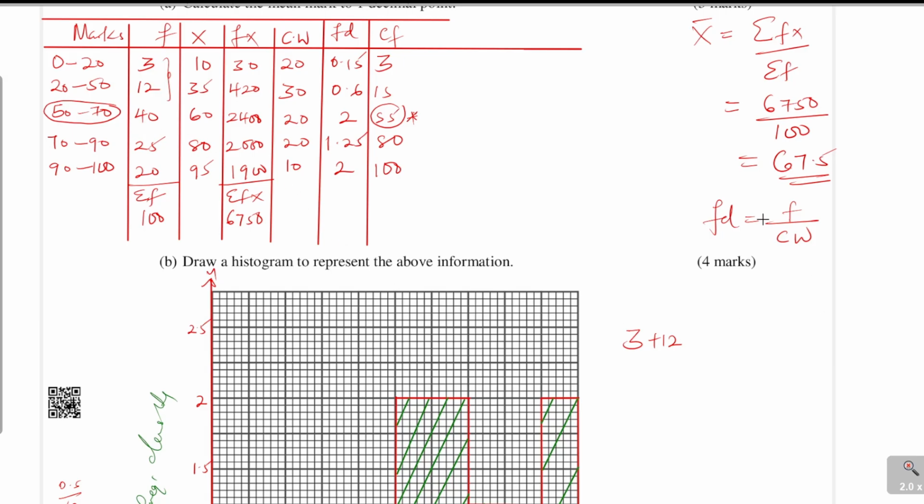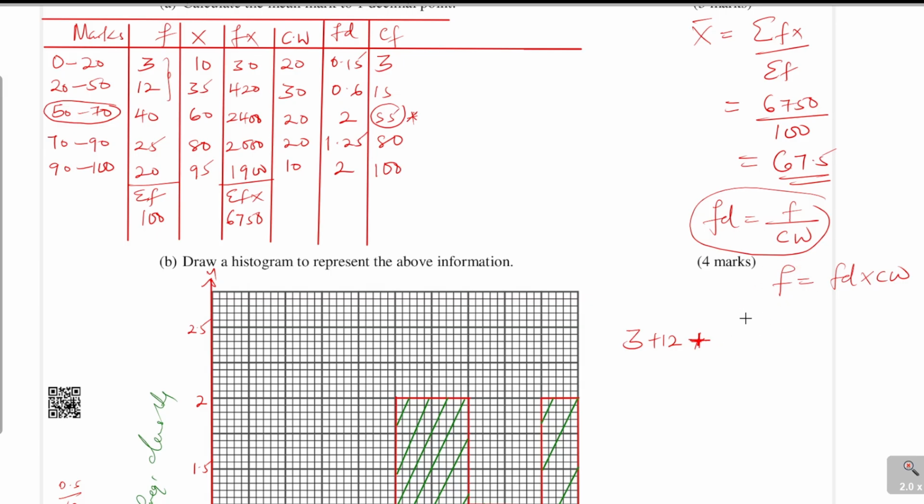So we'll come back to this formula. Frequency density is given by frequency over the class width. So frequency will be given by frequency density multiplied by the class width. This is what is going to help us. So 3 plus 12 plus a certain number of students, which we don't know, that is frequency.